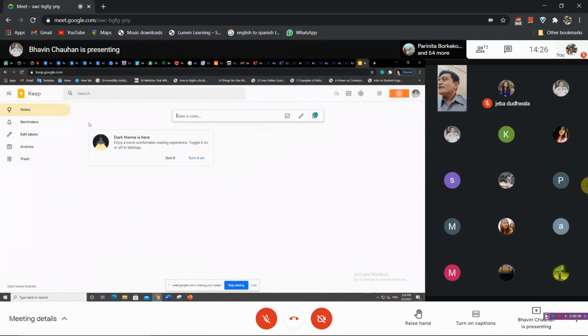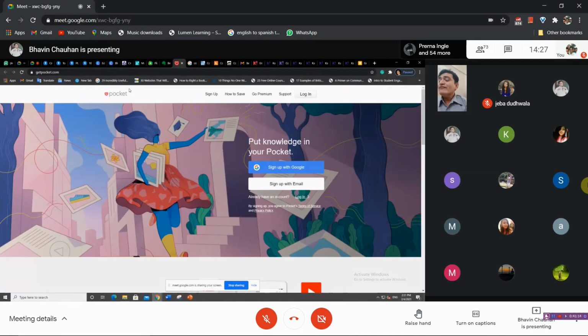I have the other account in which all my notes are there. I'm just showing you one empty account. But the point here is that this is free, and you can have all your data here. The most important thing about Keep is that you can change phones, any number of Android devices. Once you log in with the same account, you will have all the Keep notes with you. It is just like a drive note for you. It is a wonderful software for you.